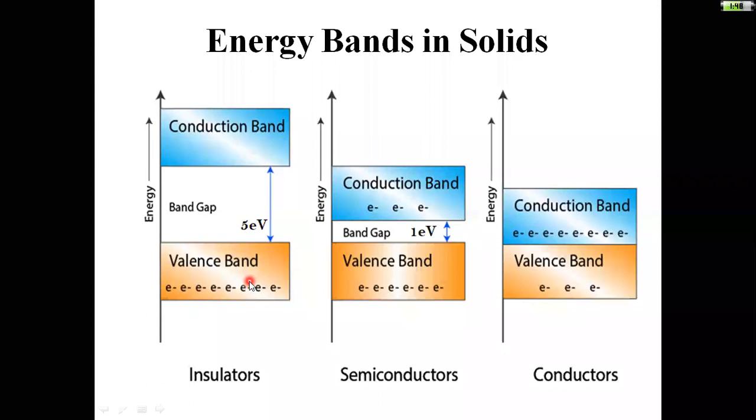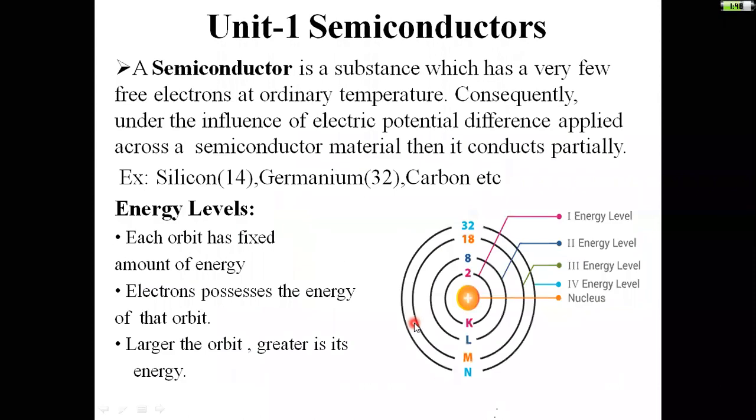How the electrons jump from the lower energy level to the higher energy level, and how the conduction will take place, all those things we will come across in the next session. And we will see how the semiconductors are divided, how the p type of semiconductor is going to conduct, and how the n type of semiconductor is going to conduct. All the information we will acquire in the upcoming classes. This is a brief description about different types of materials.